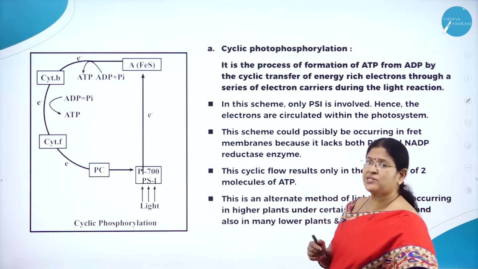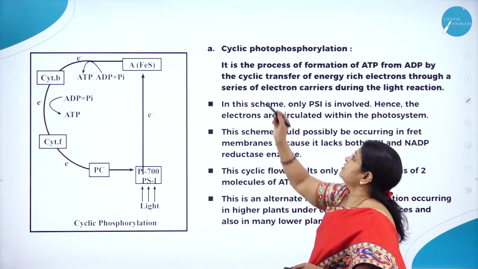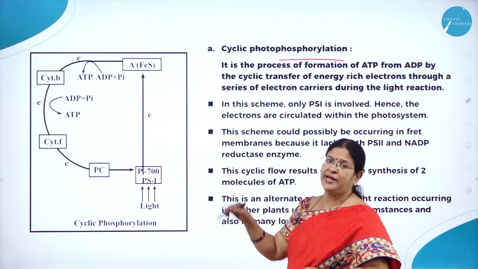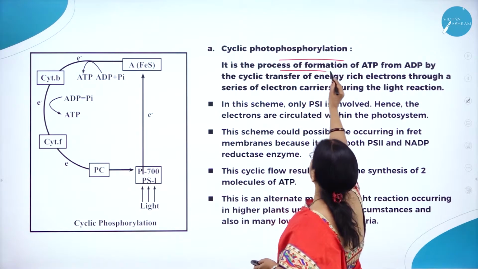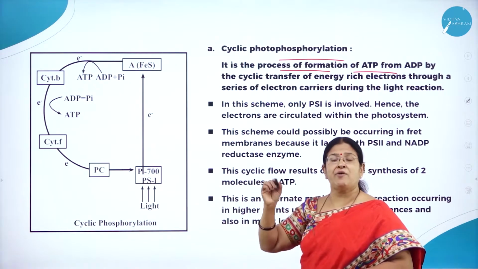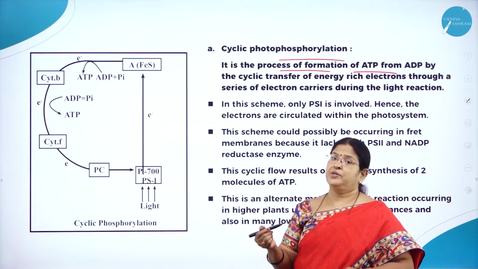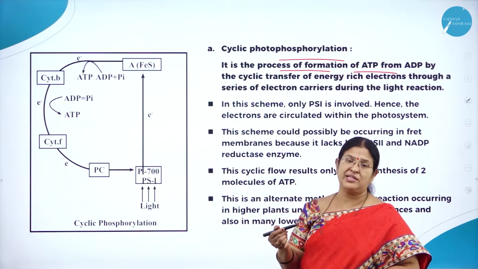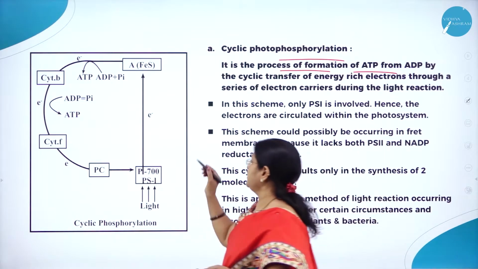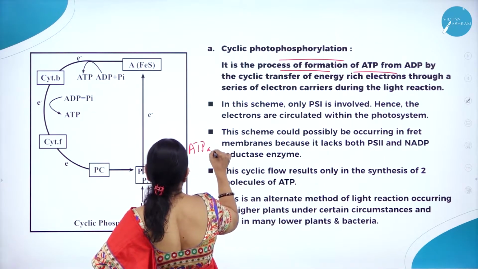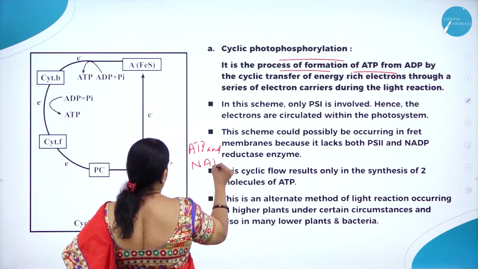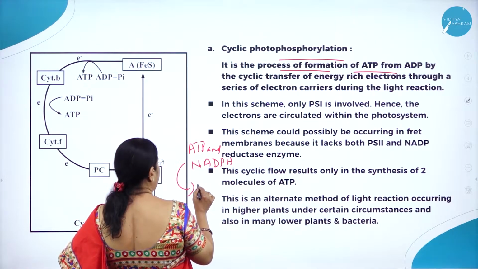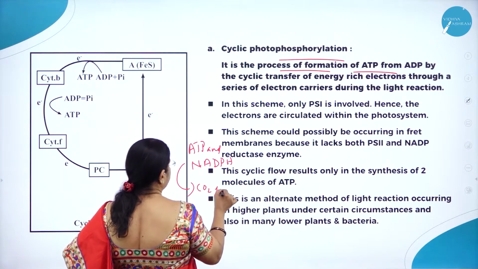photophosphorylation. So in today's session, let us study about the cyclic photophosphorylation. The very word itself will tell you. Cyclic means it goes back. So it is the process of formation of ATP. As we have already studied in the last session, the light reaction is involved in the synthesis of the assimilatory power, namely the ATP and NADPH. And this assimilatory power is utilized in dark reaction for carbon dioxide fixation.